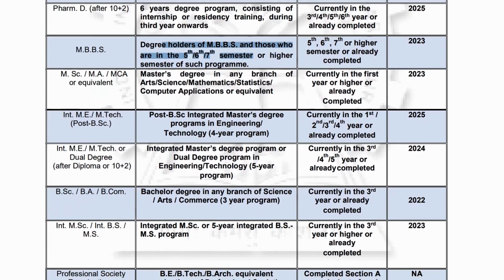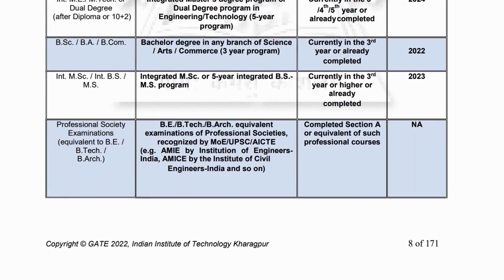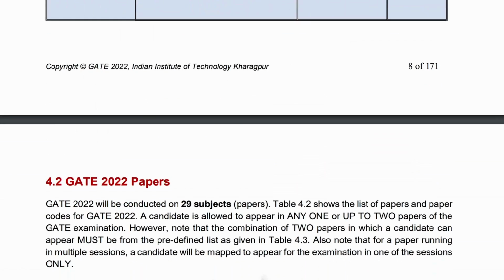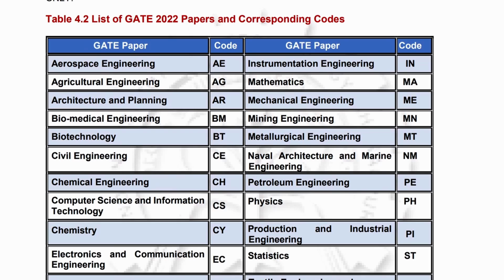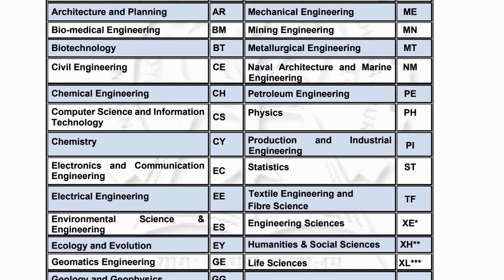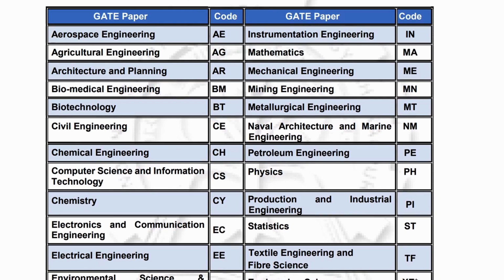Yes, you can apply. Similarly for all the streams, you just check it, and I will give the link of this PDF in the description box. You can directly go through it for your specific stream and confirm that you must be in your third year or higher, only then you are eligible. That's it. Now talking about papers, there are 29 papers. You have to select at least one of them, and at maximum you can go to two. The combinations will be provided here.